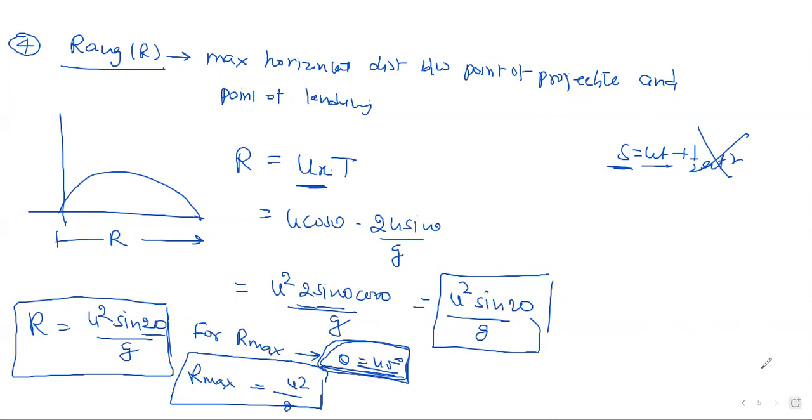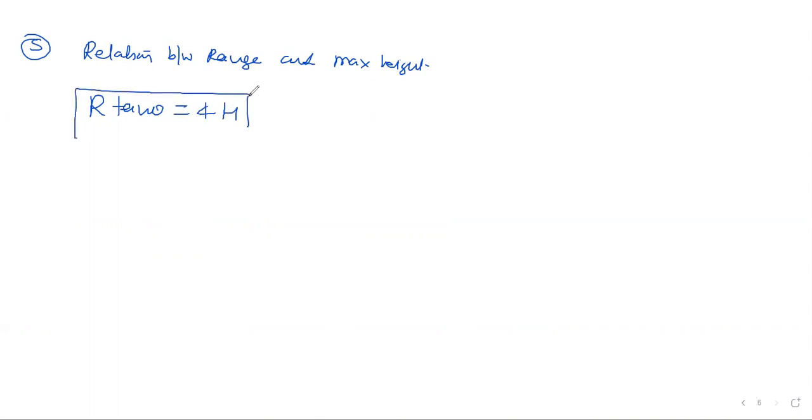Okay. Now what we can do is write a relation between range and height. A general relation, the formula of both we know. So the fifth point we are talking about is the relation between range and maximum height. It's very simple. Two equations we have, we just put them together, equate them, and we'll get the answer. Actually, I'm writing directly here. R tan theta is equal to 4h. If you know range, you can find height. If you know height, you can find range, or if you know both, then you can find the angle of projection. R tan theta is equal to 4 times H.